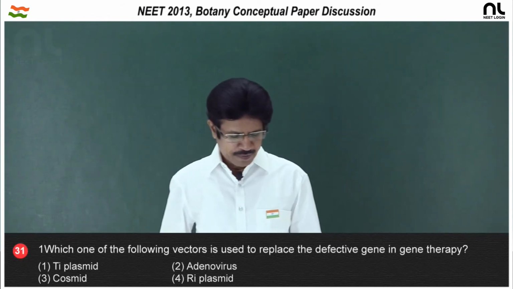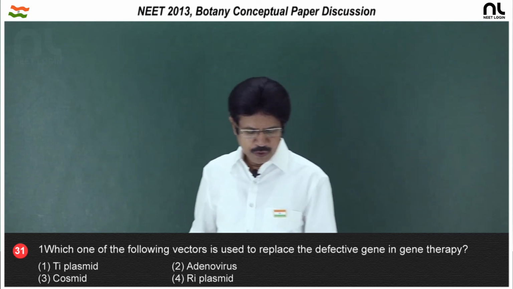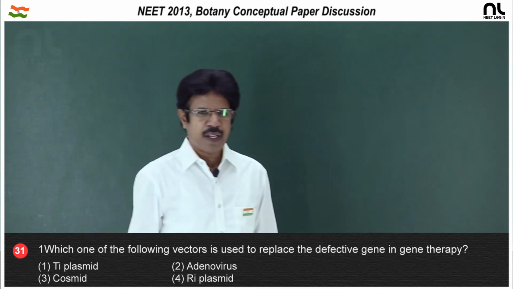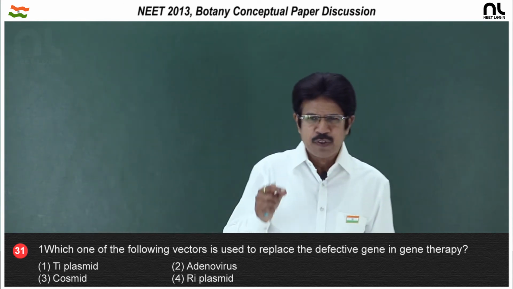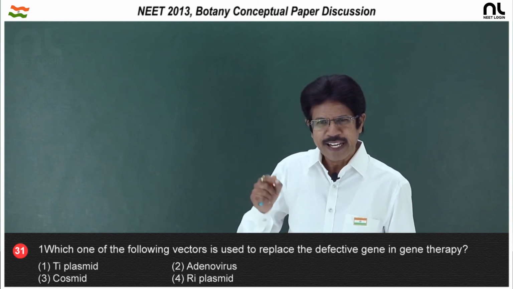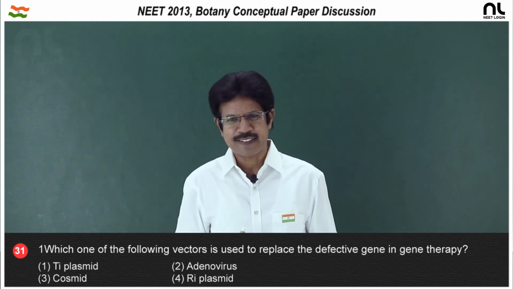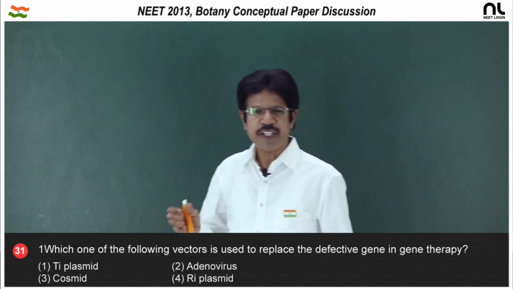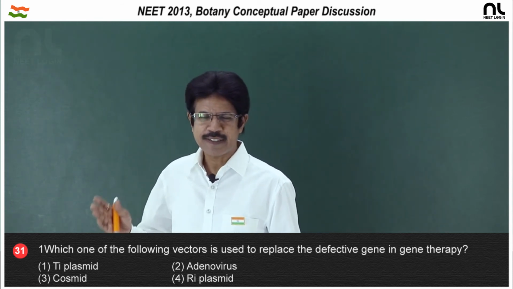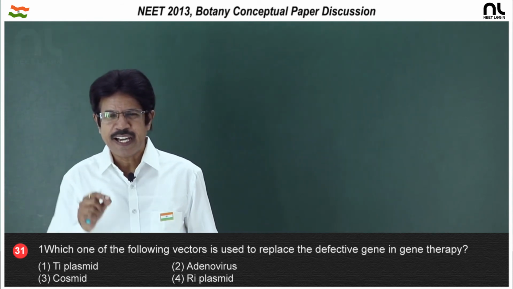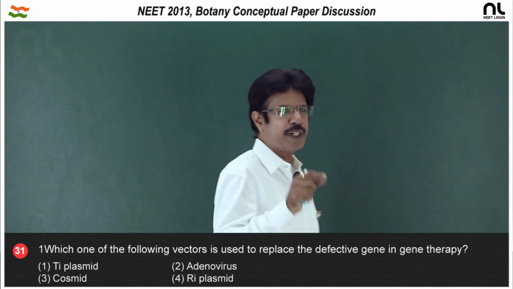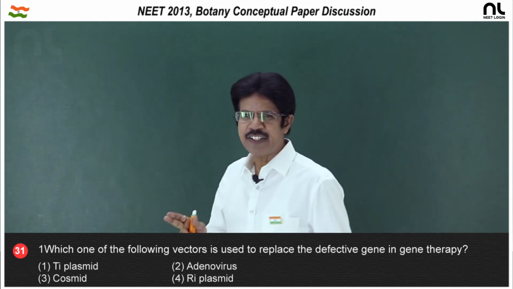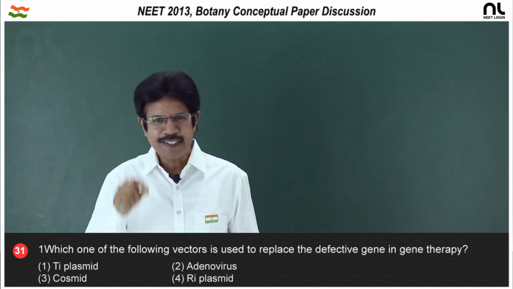So, the right option is the third option. Question number 31. Which one of the following vectors is used to replace the defective gene in gene therapy? In gene therapy, the defective gene is replaced by a correct gene by using vectors. Vectors are first made disarmed. Even in the genetic engineering, the recombinant DNA technology in case of plants, the Ti plasmid, tumor inducing plasmid, that tool got modified. The T-DNA, the tumor inducing DNA, was deleted, and in that place the foreign gene is inserted.